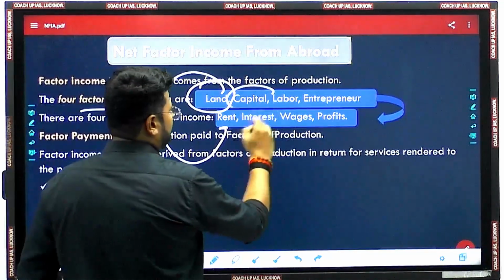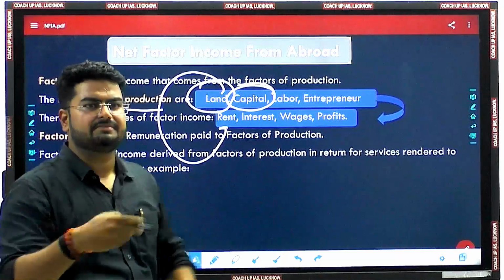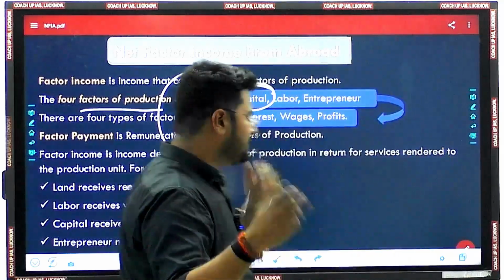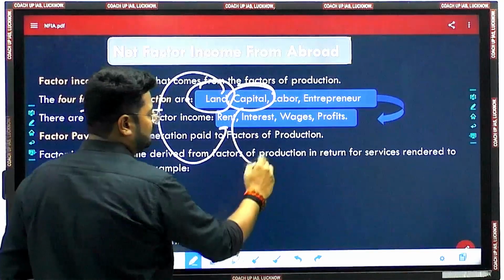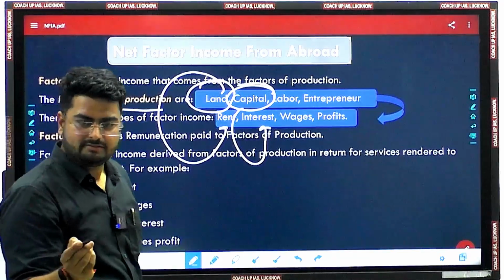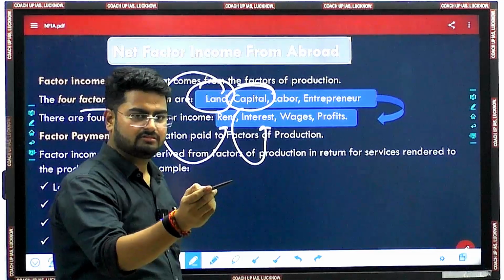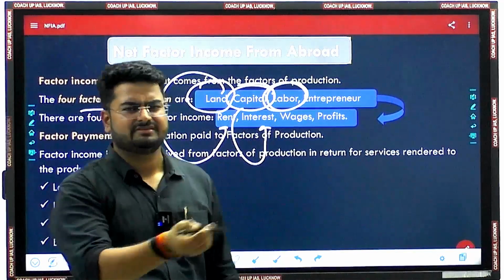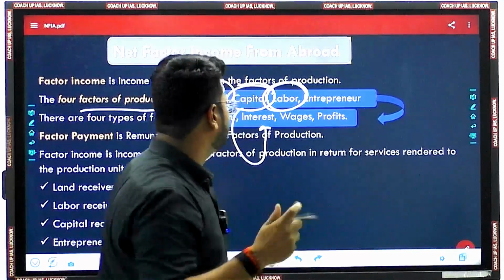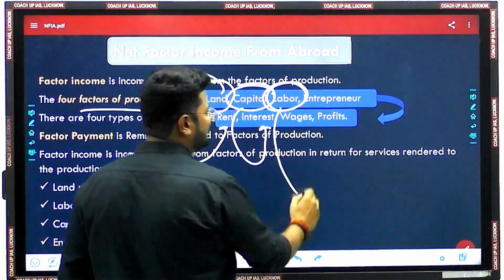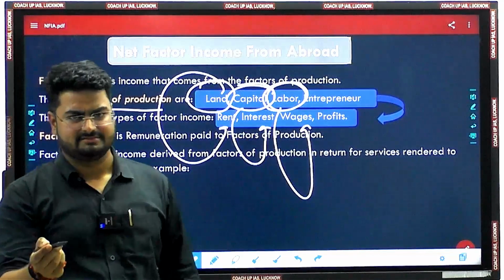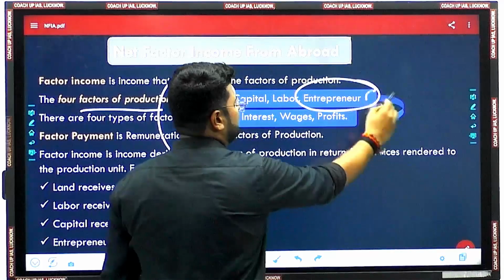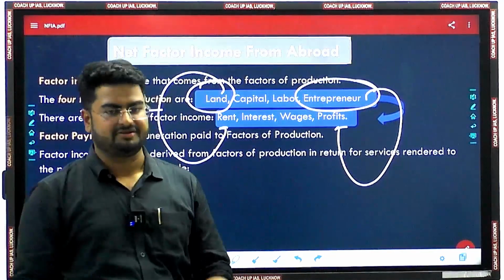And the capital, the money which we may have raised from the market, from the banks, from the institutions, for that we have to give what? Interest. Fine. Any issues with that? Okay. And then comes the labor part. Labor means obviously the employees involved. The employees involved, and what will they be getting? They will be getting the wages, the salaries. Okay. And finally, the entrepreneur, he will be getting the remaining profits.